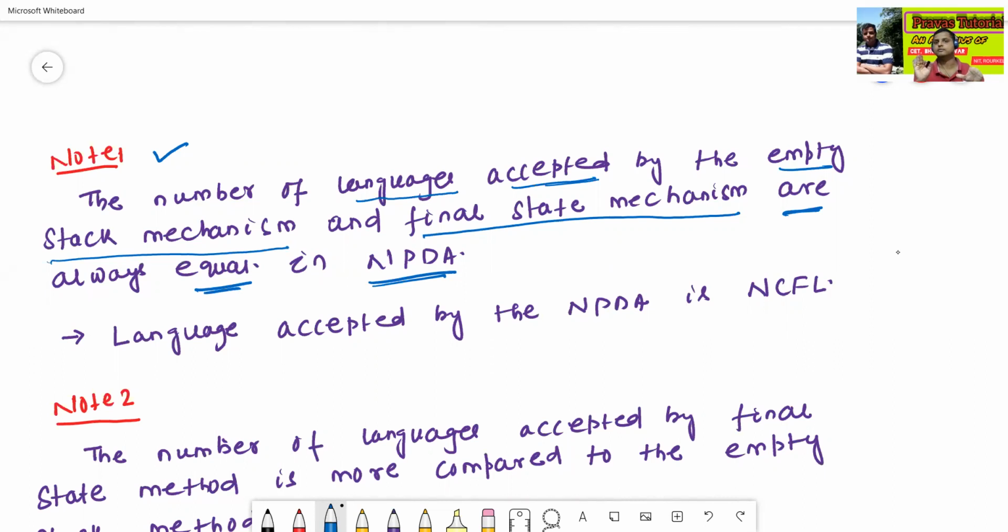The next point, the language accepted by the NPDA is always NCFL, non-deterministic context-free language.